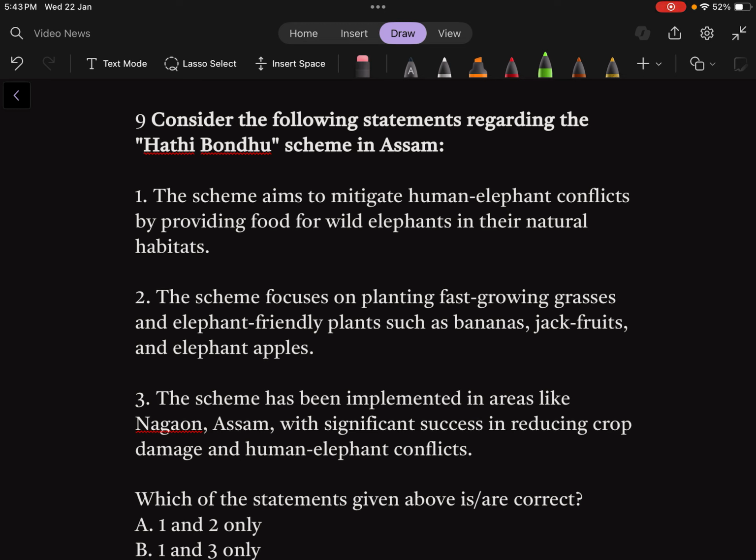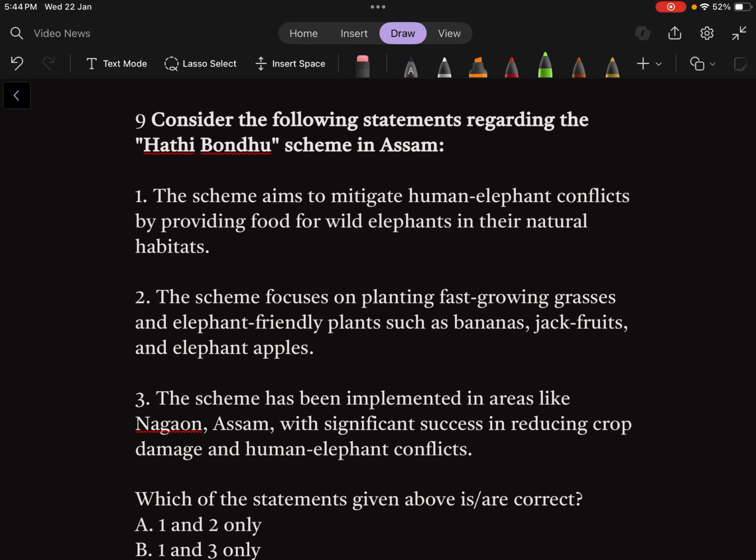Statement 1 says the scheme aims to mitigate human-elephant conflict so that humans don't lose their crops and elephants do not interfere in human villages, by providing food for wild elephants in their natural habitats. How? The scheme focuses on planting fast-growing grasses and elephant-friendly plants such as banana, jackfruit and elephant apples.